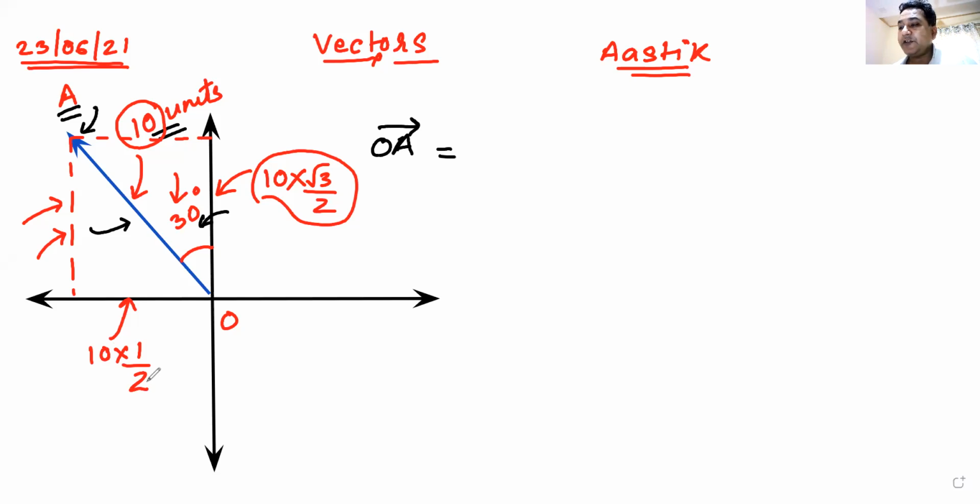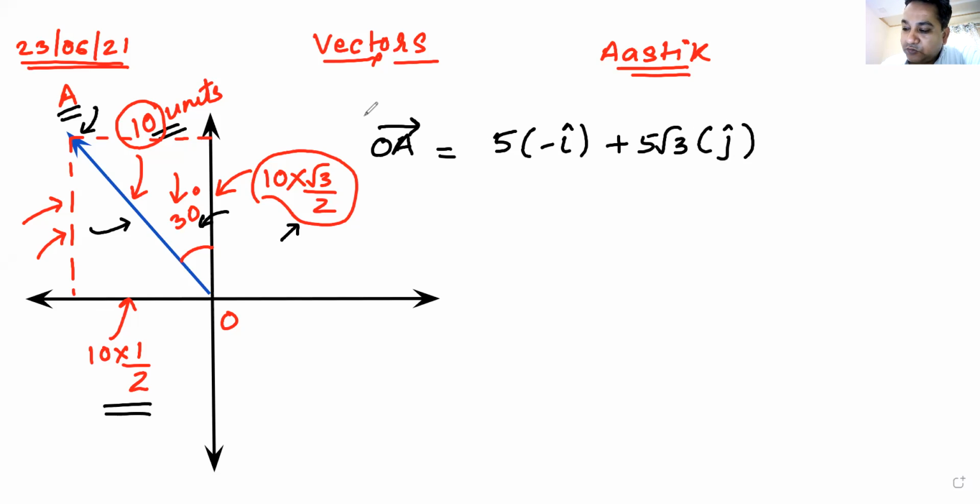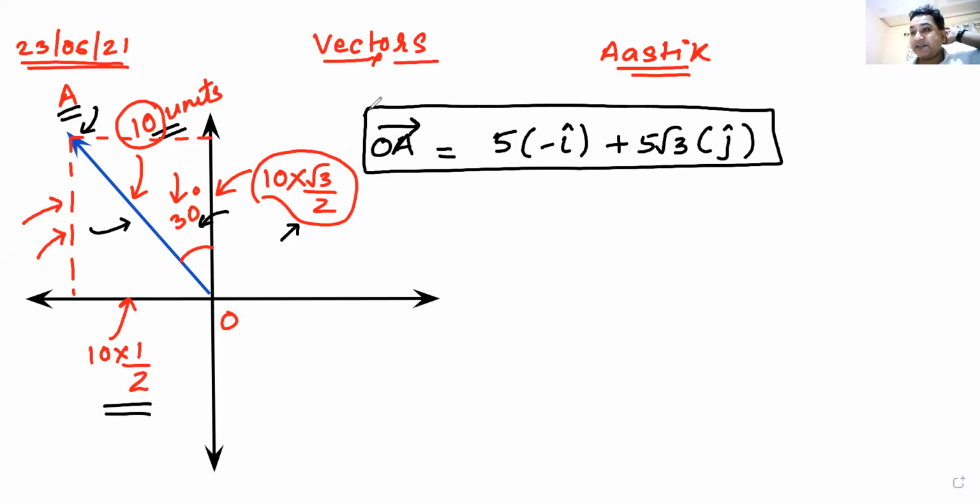Right, so how will I write my OA vector? Its x component is 10 by 2, which is 5, along minus I, plus this component is 5 root 3 along J. So that is the answer. Can I have some raised hands that we have understood? All of you got this answer? 5 minus I plus 5 root 3 along J. Everyone got this answer?